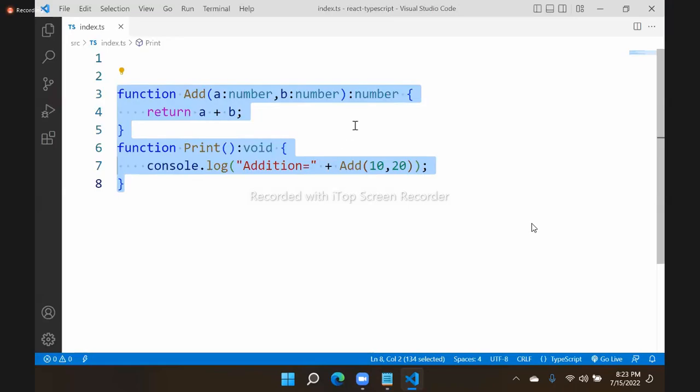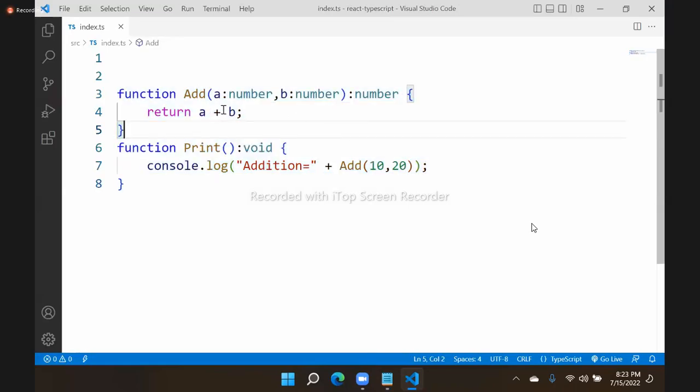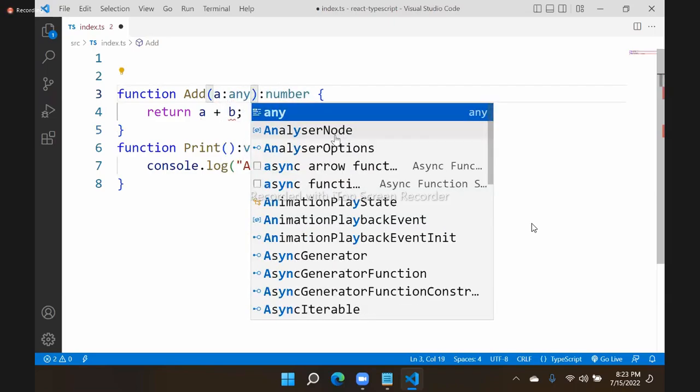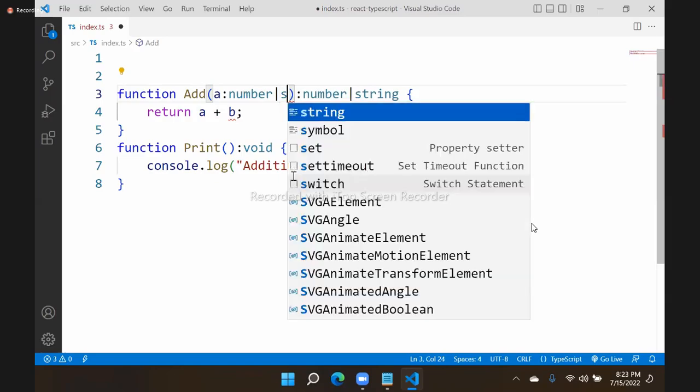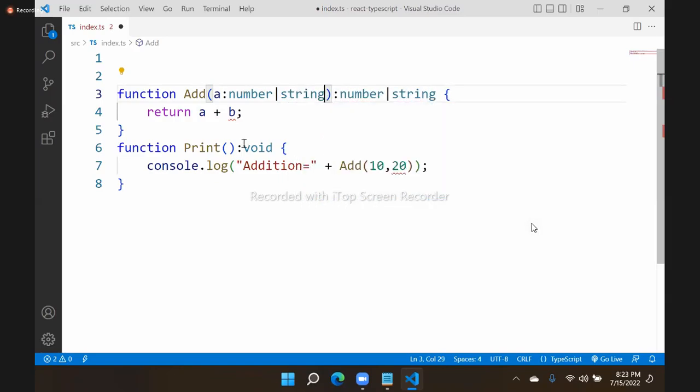That means you see here, very important, when you are configuring here, I'm not defining any parameters. So here I am configuring a as any type. Now it can be a number or it can be a string. Suppose the union is a number or a string, that means here we can write accordingly.